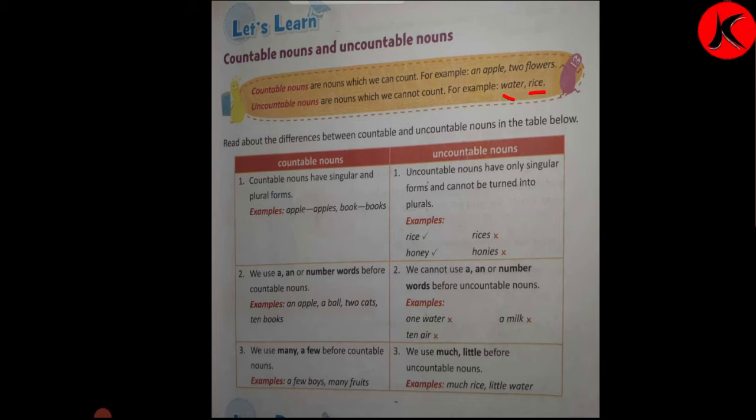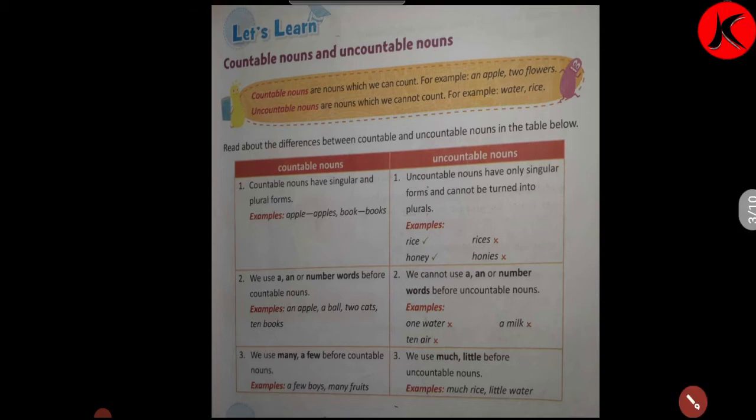We use much, little before uncountable nouns. Much rice, little water. These are used for uncountable nouns. You want much rice, you want little rice, right, like that. So little water. Few boys, many fruits. That is countable.